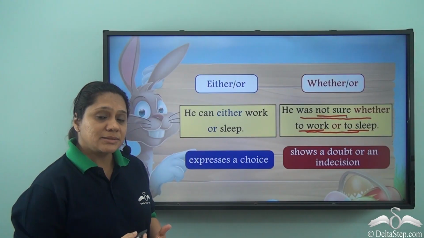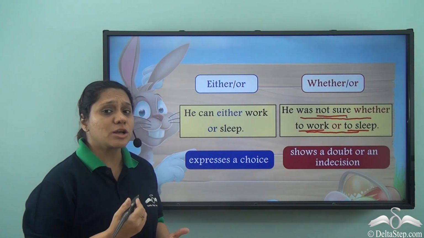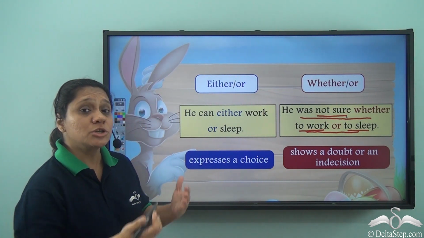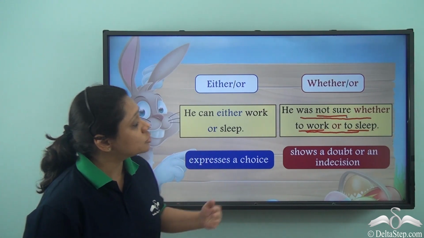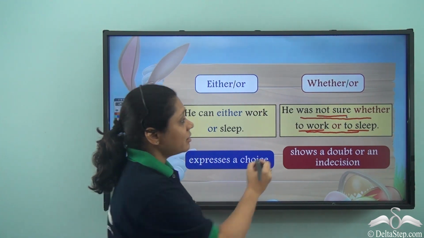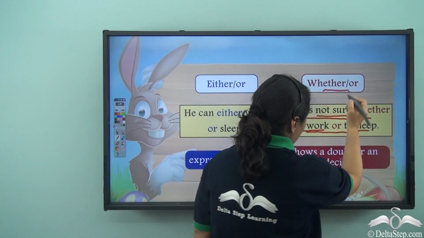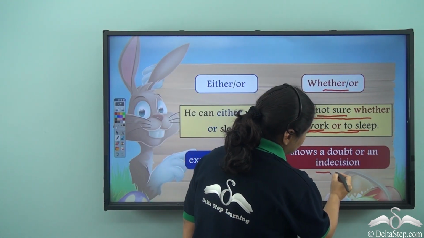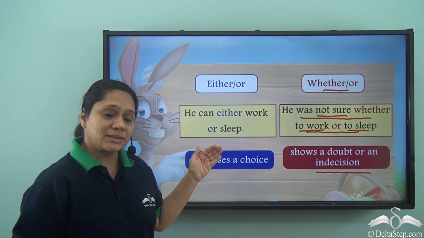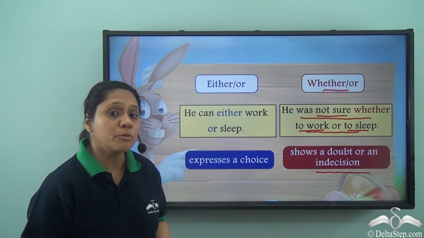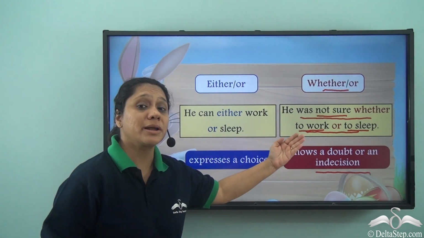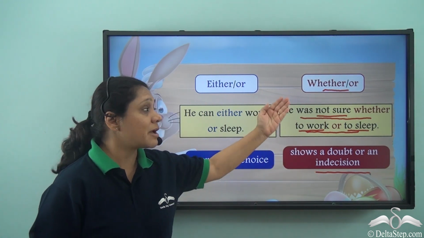This part tells us that there was some uncertainty or some doubt or some confusion as to which choice one should take, to sleep or to work. So, whether or is used when there is a doubt or an indecision. In both the cases, there are 2 alternatives or 2 possibilities. But when there is a doubt or an indecision, we use whether or.